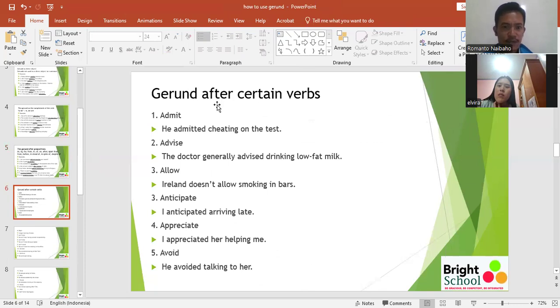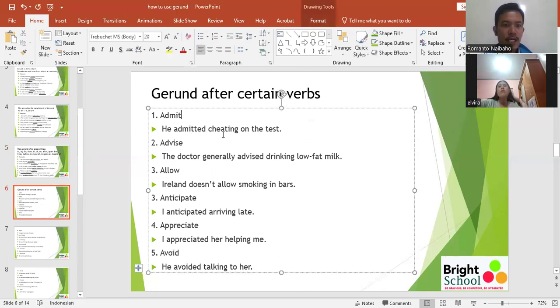Gerund after certain verbs. For example, admit. He admitted cheating on the test. You understand? So cheating is gerund. We can also say the same sentence: he admitted to cheat on the test. He admitted to cheat on the test, or he admitted cheating on the test.